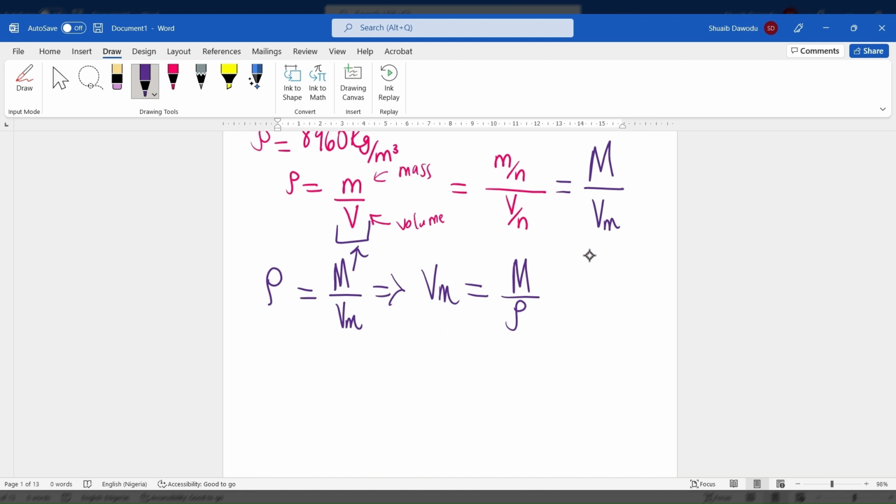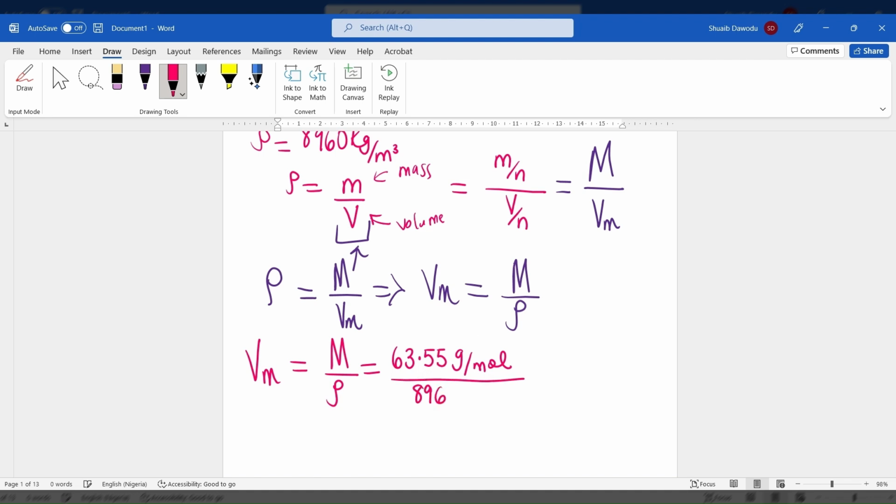So now we're going to work with this information using the molar mass. So again, molar volume is what? Molar mass divided by density. We know the molar mass of copper to be 63.55 gram per mole. And we know the density of copper in this question to be 8,960 kilogram per meter cube.